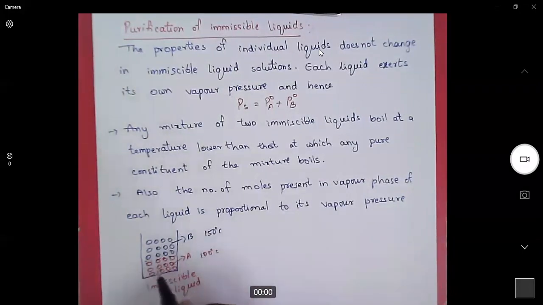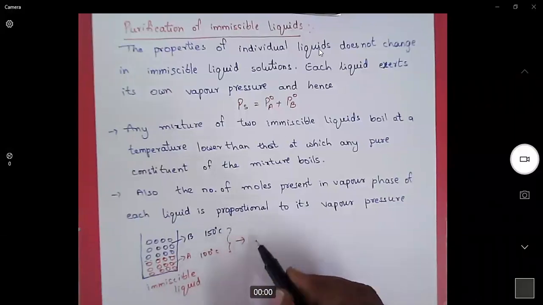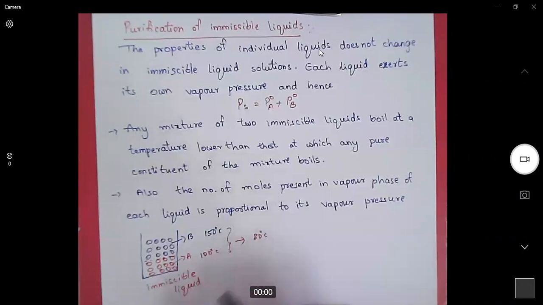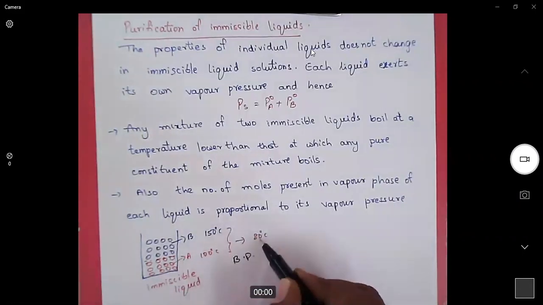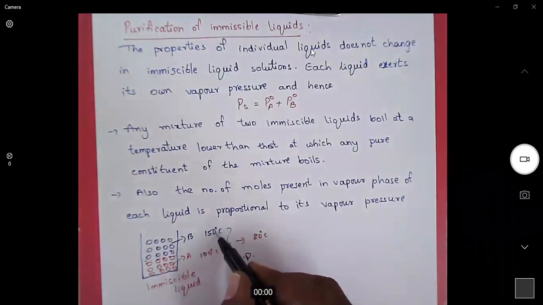Then the mixture will boil at around 80 degrees centigrade, lower than both. So when we mix two immiscible liquids, they will boil at a lower temperature than the individual boiling points.